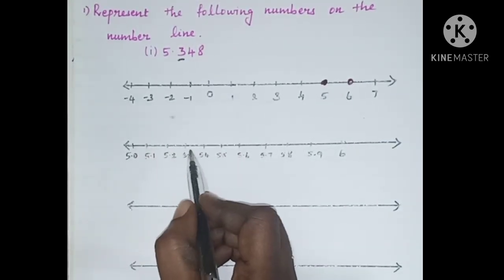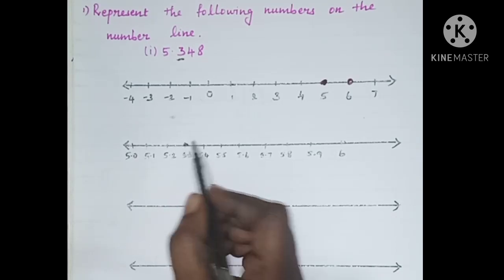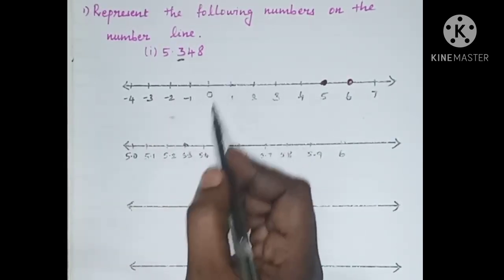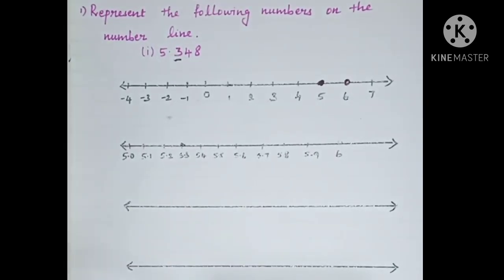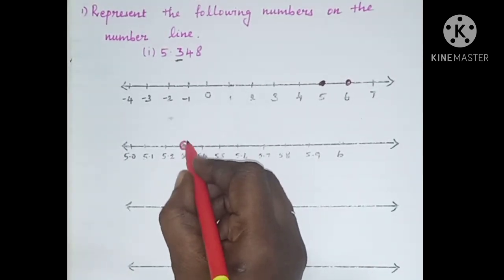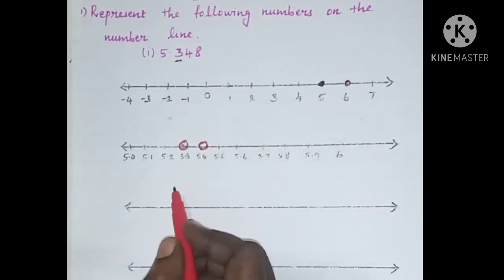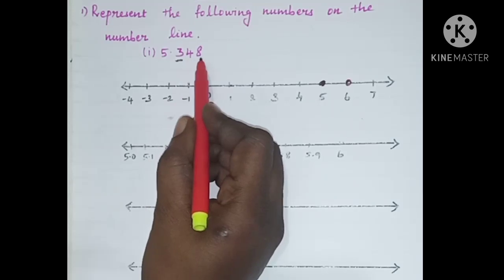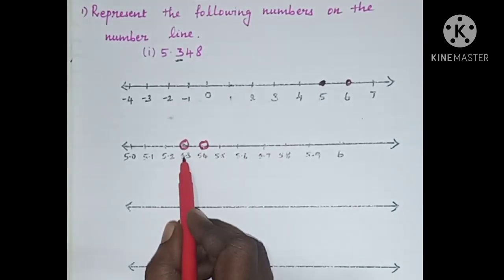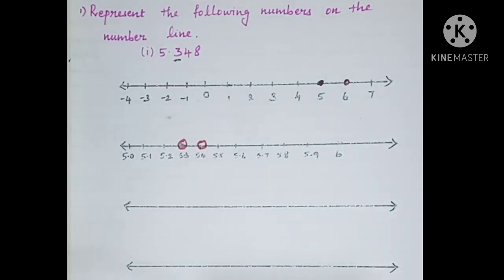So it is here. The next number 5.34 will lie between 5.3 and 5.4. So the decimal number 5.348 lies between 5.3 and 5.4.